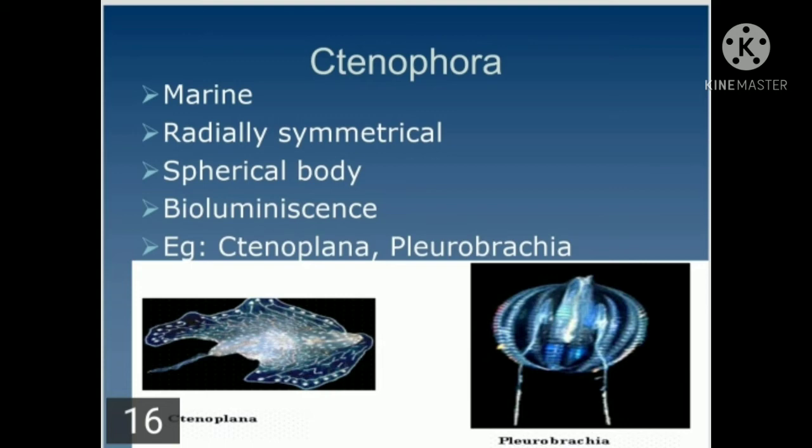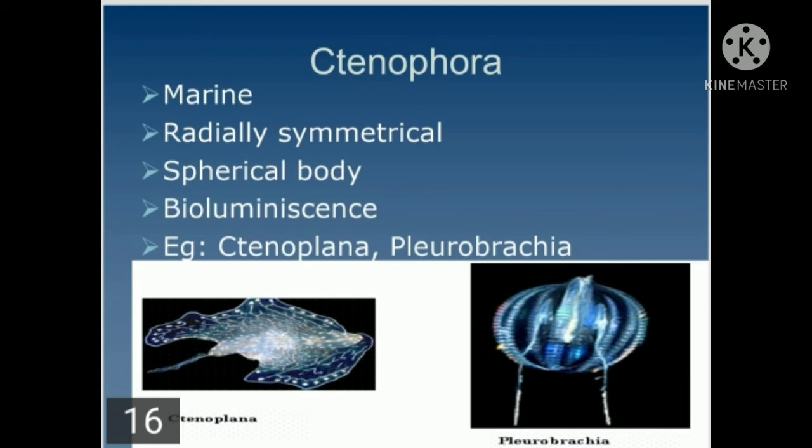Cnidoblasts are absent, which are found in cnidarians. Instead, they have colloblasts. Colloblasts means they have sticky cells, which help them to capture the prey. Ctenophora is represented by very few members, hence it is considered as one of the major phyla, that is called the Ctenophora.